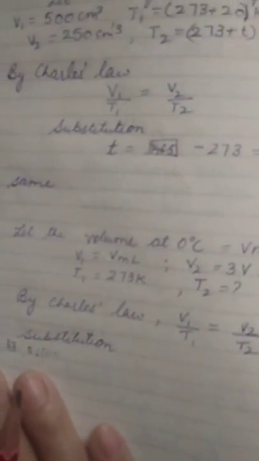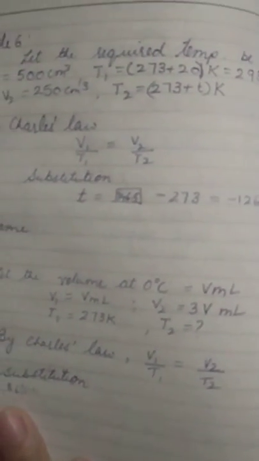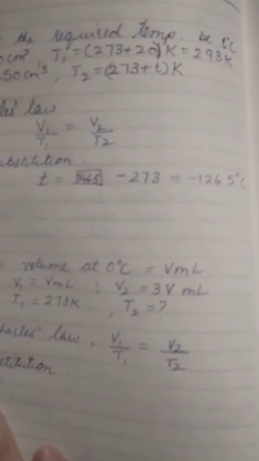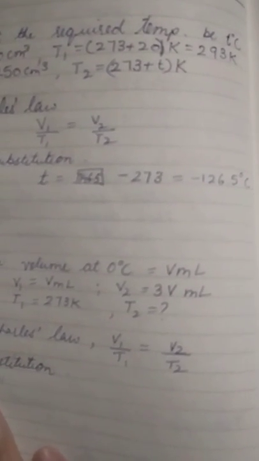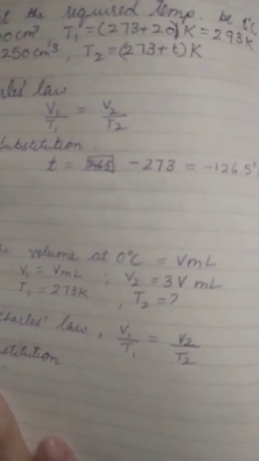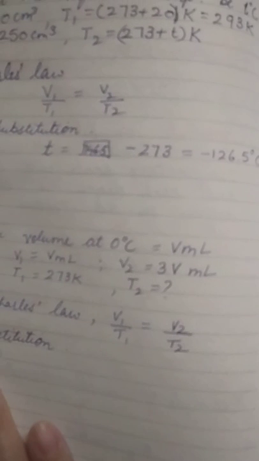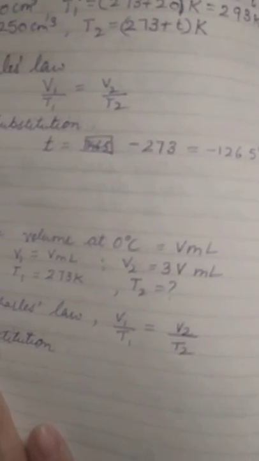In the second numerical, we have to find out the temperature. At what temperature will 500 centimeter cube of a gas measured at 20 degrees Celsius occupy half of its volume? The pressure is kept constant. So let the required temperature be T degrees Celsius.